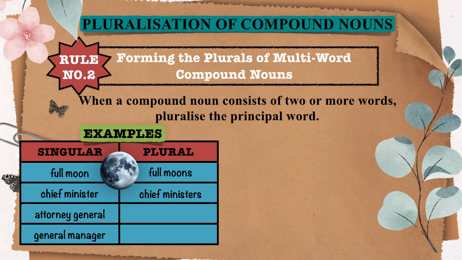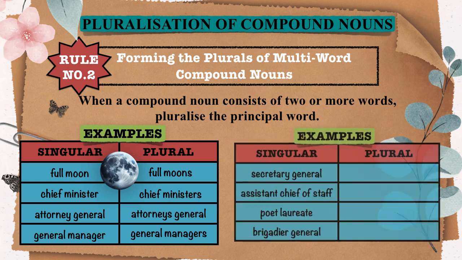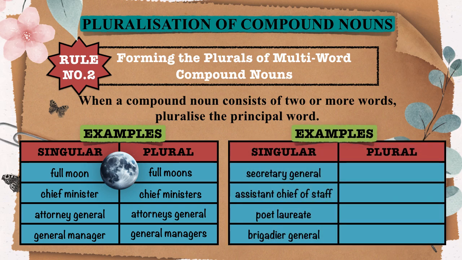Attorney general, attorneys general. The word attorney becomes attorneys in its plural form. General manager, general managers. The principal word manager takes the plural form managers. Secretary general, secretaries general. The principal word secretary becomes secretaries in plural form.